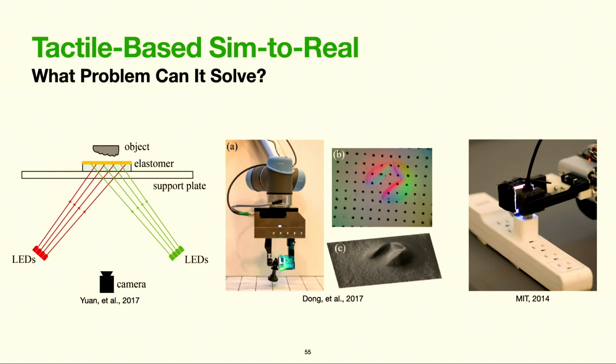Among all the tactile sensor types, the robotics research community has seen the greatest interest in visuotactile sensors recently, such as the GelSight. As a result, we focused on sim-to-real for this sensor. I show a few diagrams and images of the GelSight here. If you're not familiar with it, one quick thing to note is that the GelSight can produce RGB images, called tactile images, as well as shear deformation fields by embedding markers into the gel of the sensor.